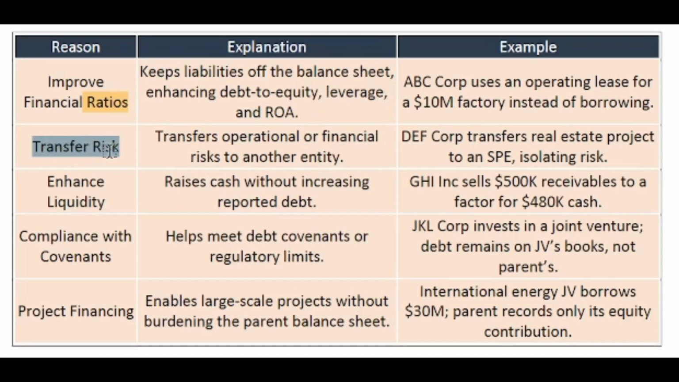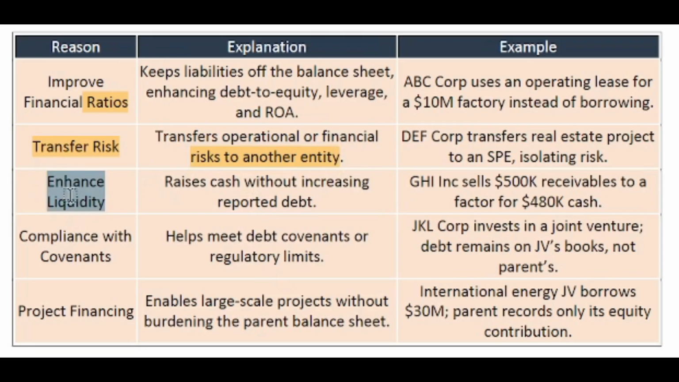Next, transfer of risk. That means transfer of operational or financial risk to another entity. Just assume a special purpose entity case. Instead of financing by the company itself, it is creating a separate entity to transfer this risk. So it is transferring operational and financial risk to another entity. Instead of the parent company bearing all of this, off-balance sheet financing transfers the financial and operational risk to another entity.